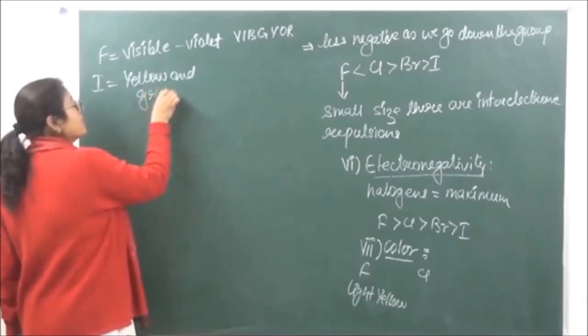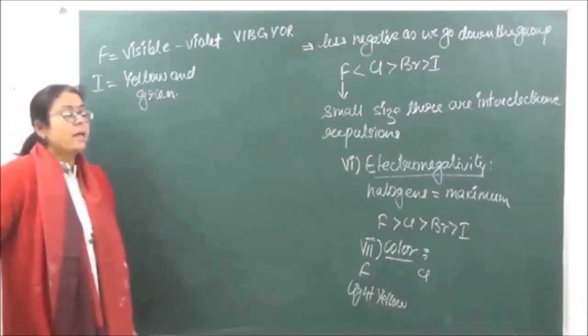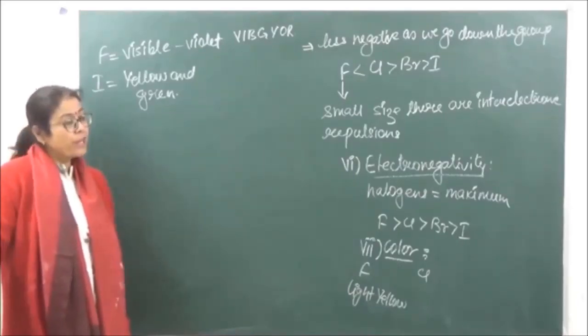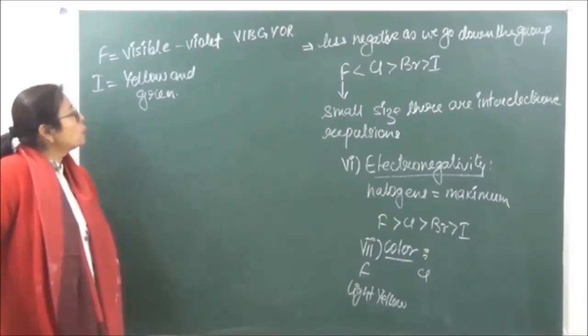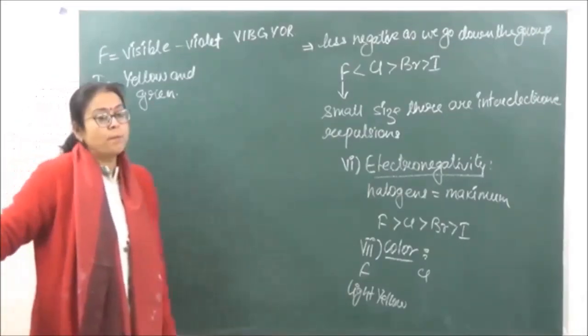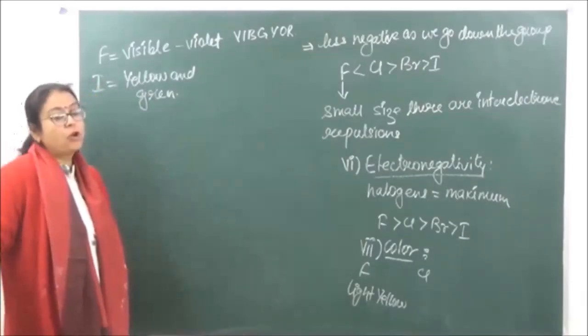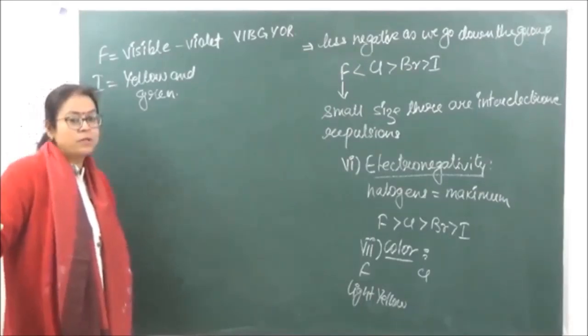So from this, it becomes clear that all those which are absorbing color in the higher wavelength are going to appear to us lighter, okay? And all those which are absorbing the color of lower wavelength are going to fall in the higher wavelength of UV or visible region, okay?